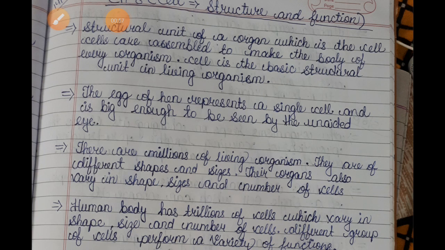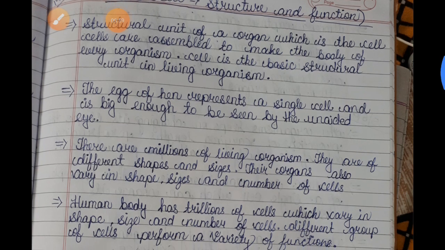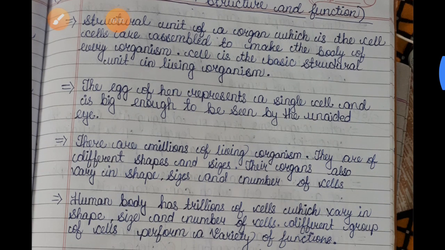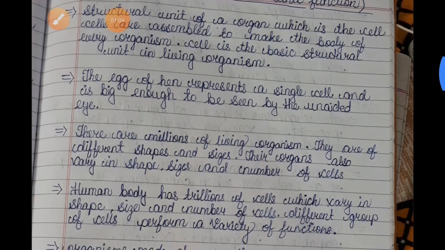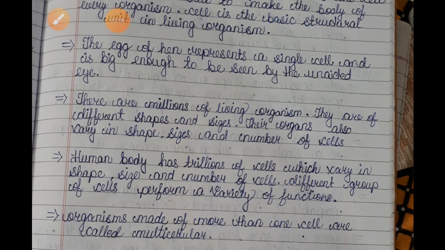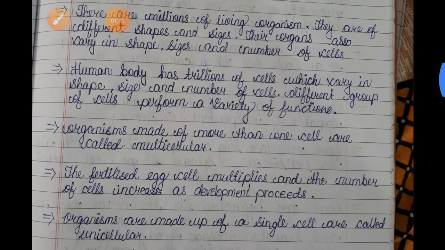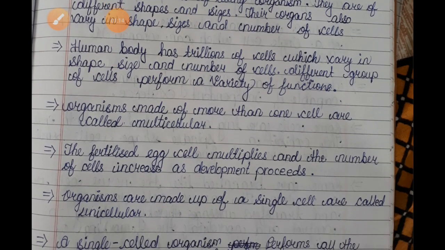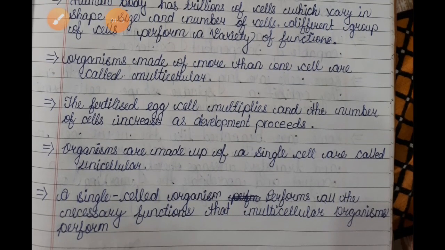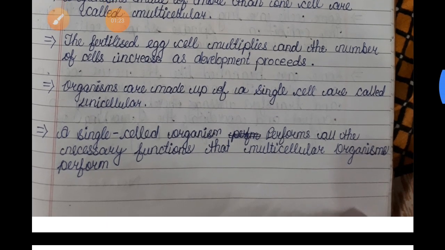There are millions of living organisms. They are of different shapes and sizes. Their organs also vary in shape, size and number of cells. The human body has trillions of cells which vary in shape, size and number. Different groups of cells perform a variety of functions. An organism made of more than one cell is called multicellular. The fertilized egg multiplies and the number of cells increases as development proceeds.